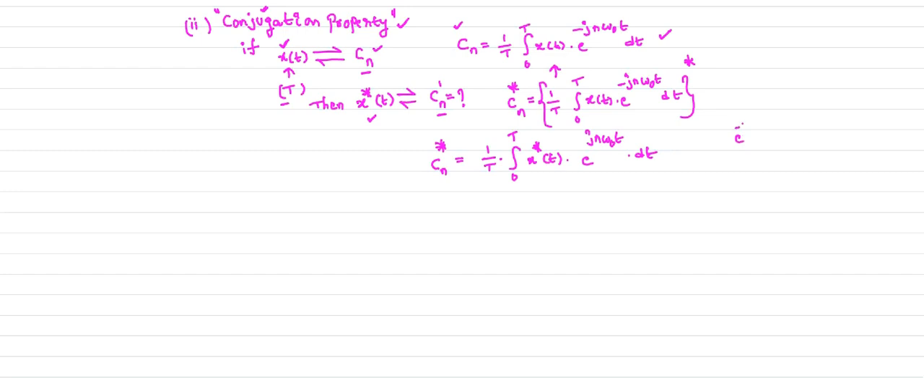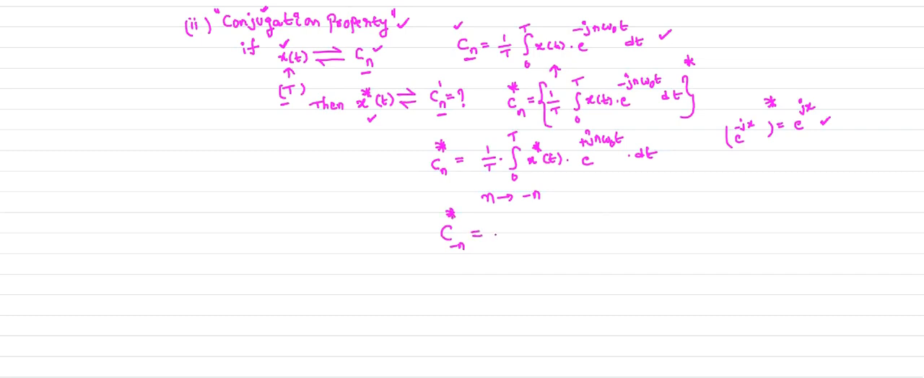The conjugate of e power minus jx is e power jx. So e power minus jn omega naught t whole conjugate is e power jn omega naught t. But if we observe the Cn expression, there we have minus jn, but here we have only plus jn. So what we are going to do is replace n by minus n on both sides, so that we get the expression C minus n conjugate.